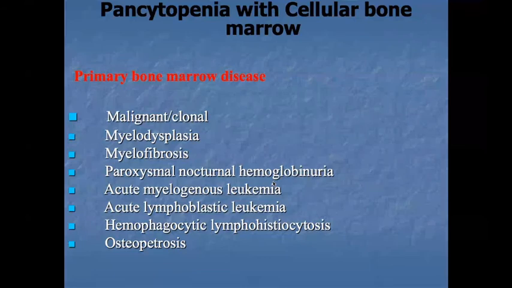Secondary disorders, systemic diseases that involve the bone marrow, like metastatic solid tumor, autoimmune disorders like SLE, Sjogren's syndrome, nutritional and toxic disorders like B12 deficiency, folate deficiency, megaloblastic anemia, which also present as pancytopenia, but the marrow is cellular. Also alcoholism, infections like severe infections and sepsis, viral infection, brucellosis, and miliary tuberculosis. Storage disorders like Gaucher's disease, Niemann-Pick disease, sarcoidosis, and hypersplenism.